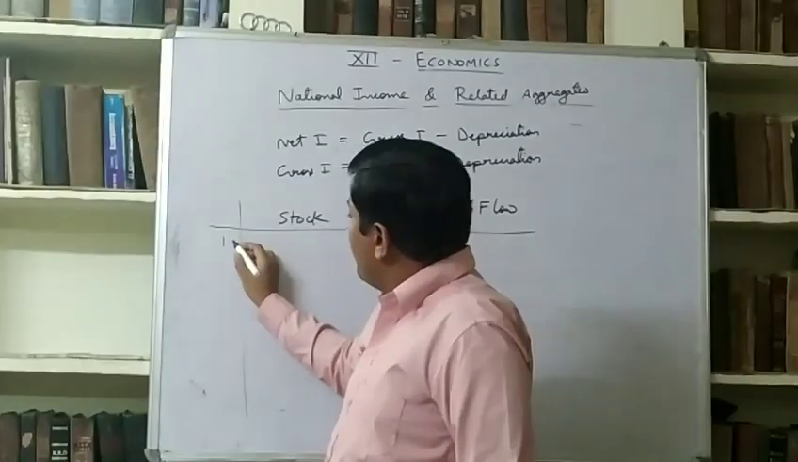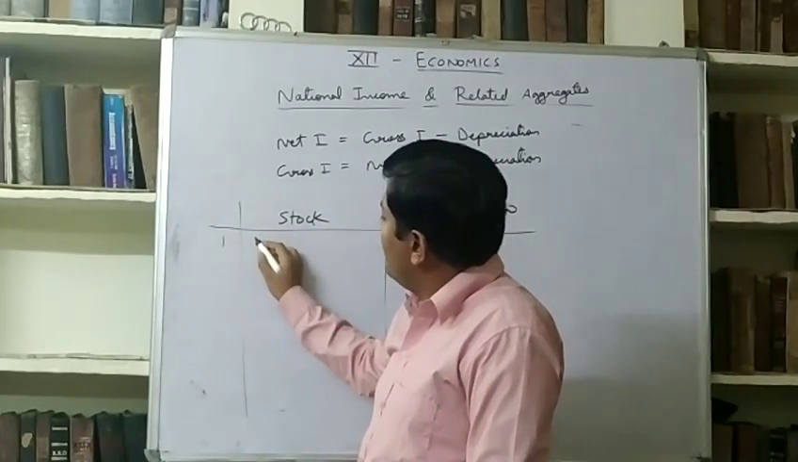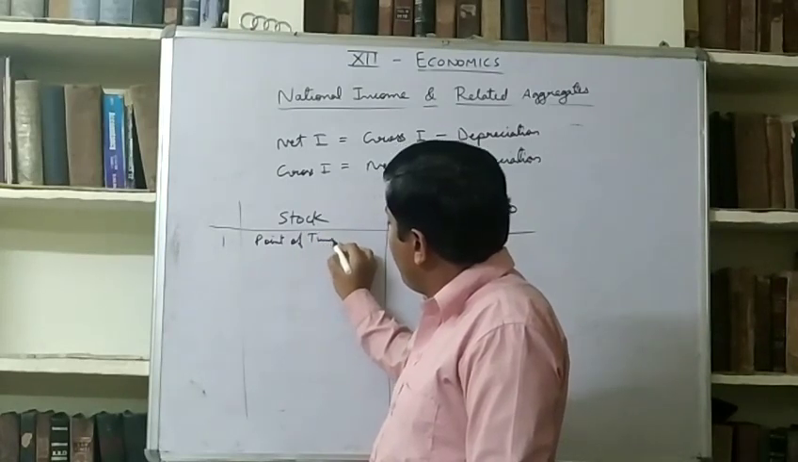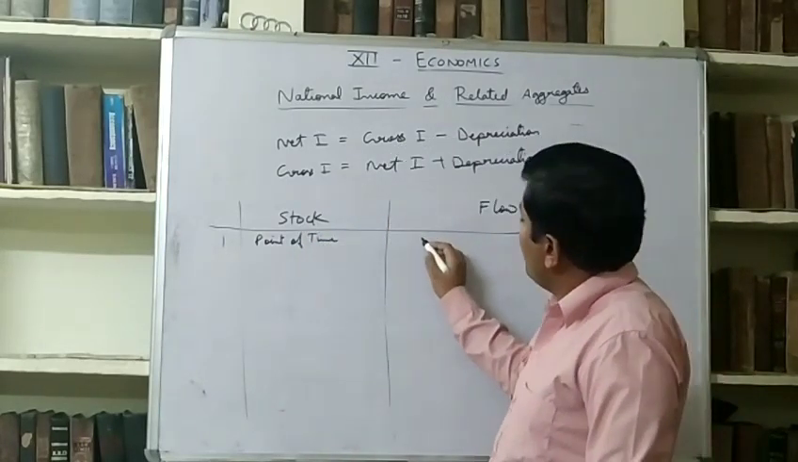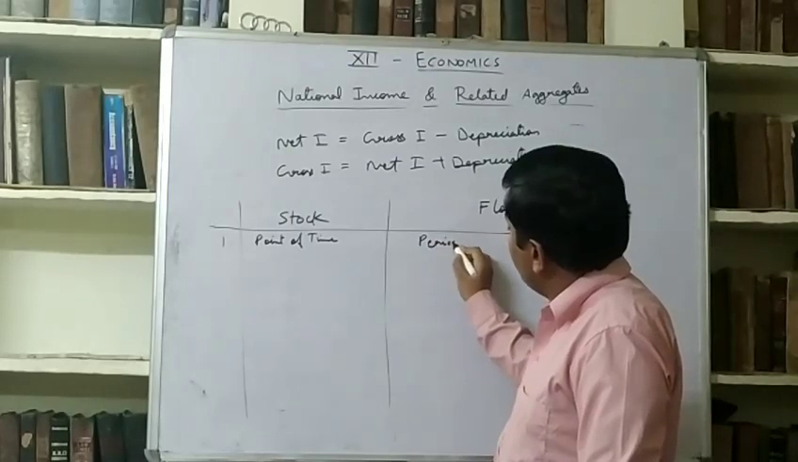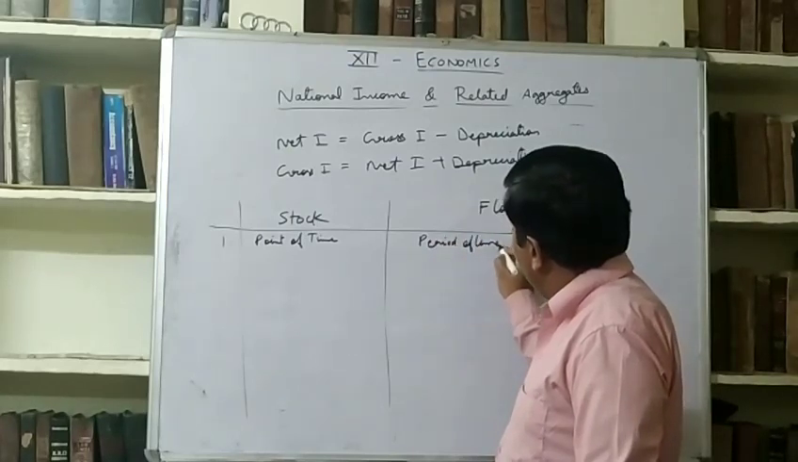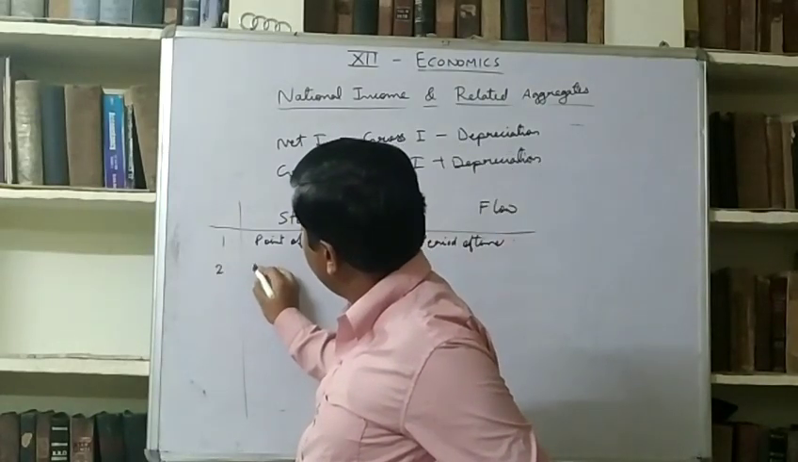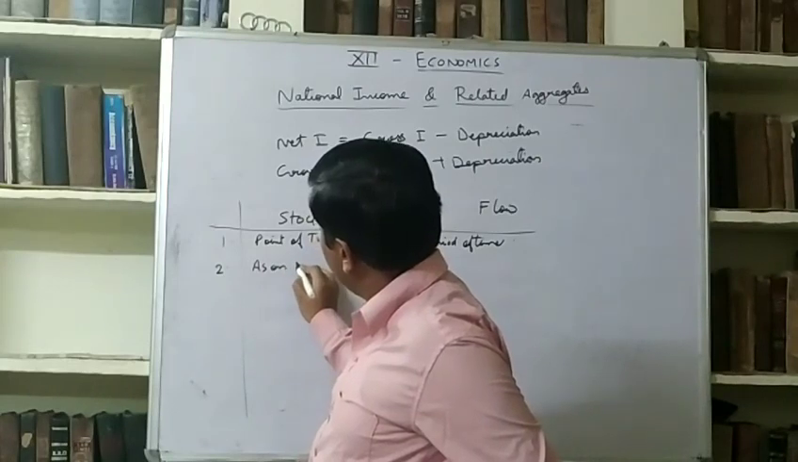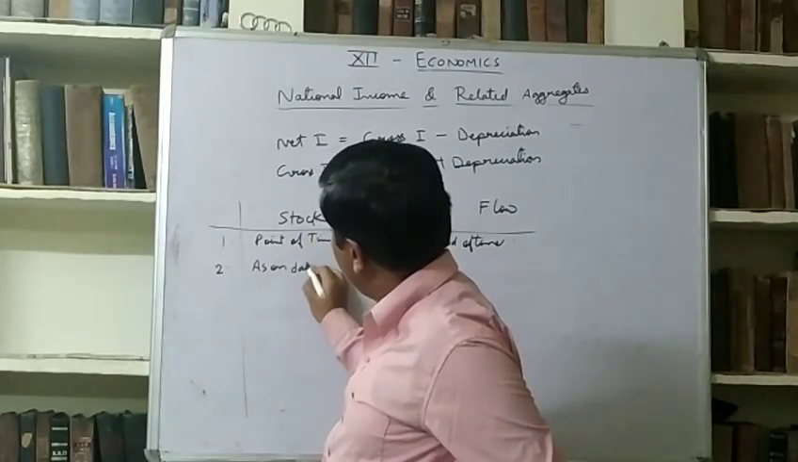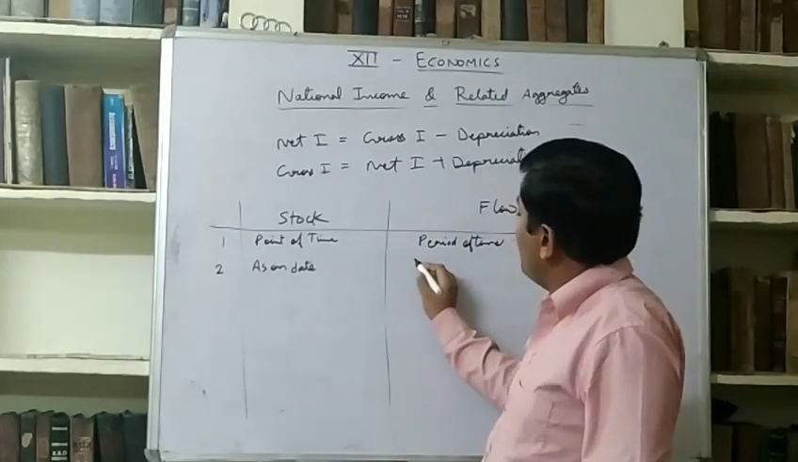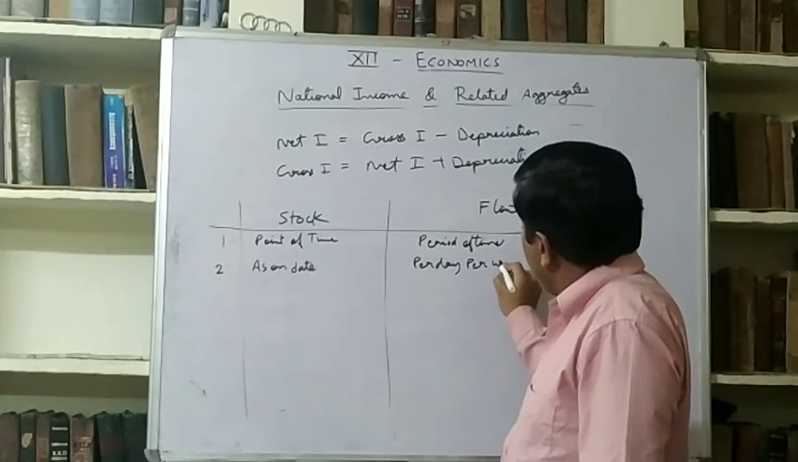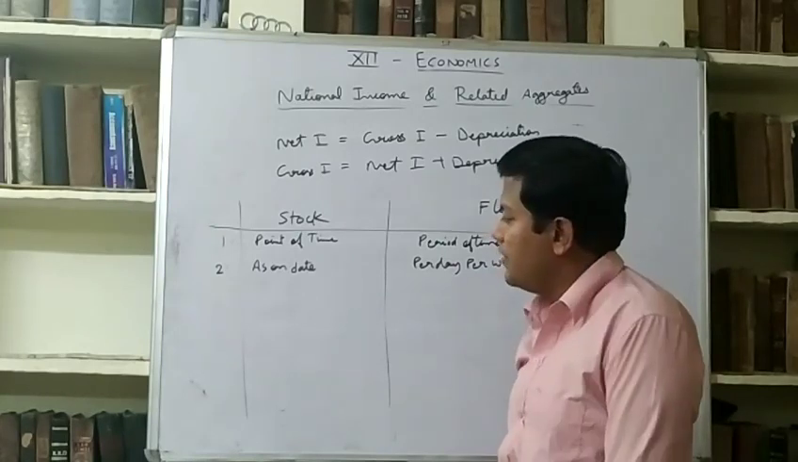So what is stock? It is calculated at a point of time. And what is flow? Flow is calculated for a particular period of time. Stock is calculated as on date, and flow is calculated per day, per week, etc.